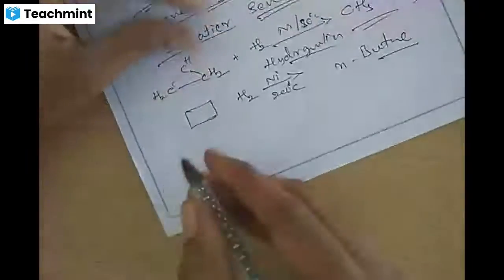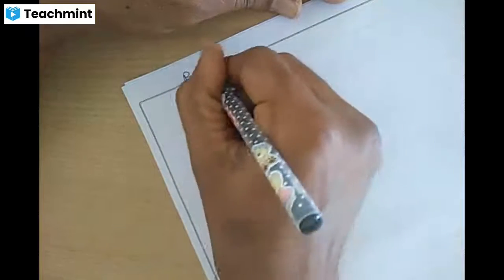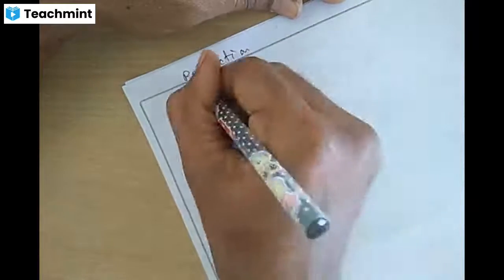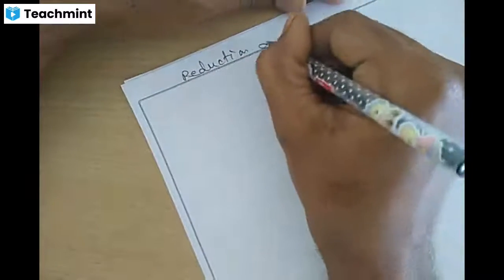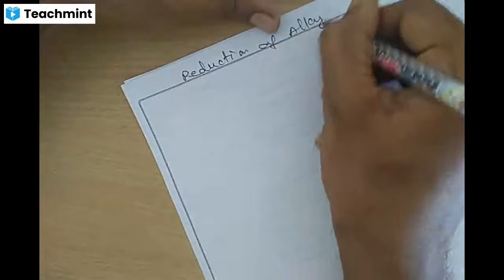Okay. Next one is from alkyl halides. First reaction is hydrogenation, right? Second one is reduction of alkyl halides.